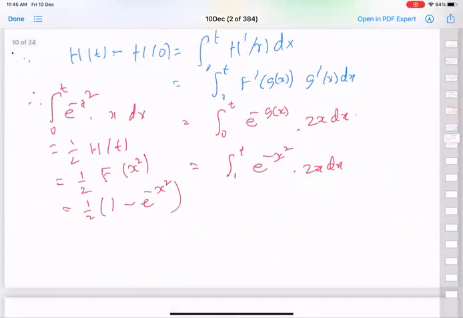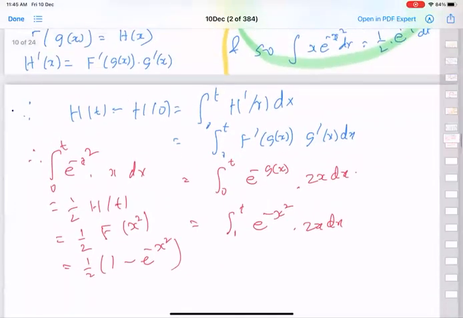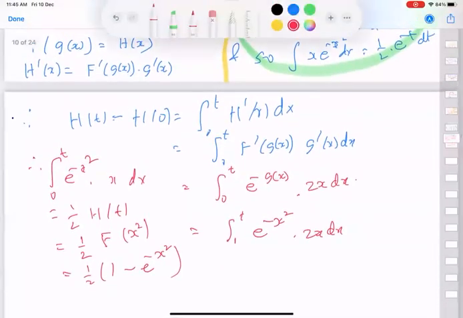Sir, I think it should be f of t square. Yeah, so h of t, yeah, this x should have been t square, yes.